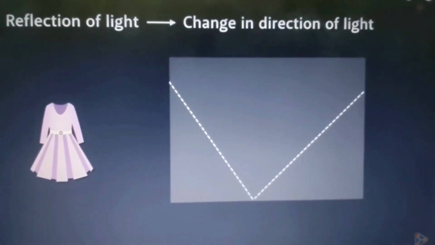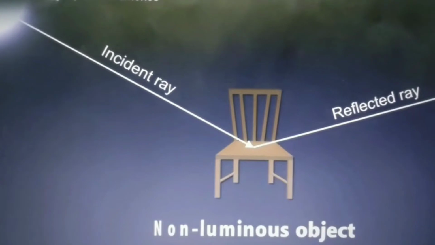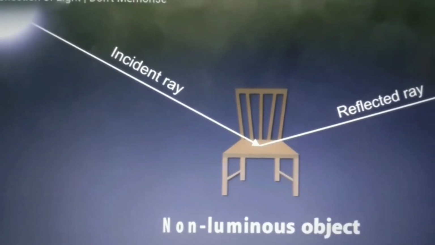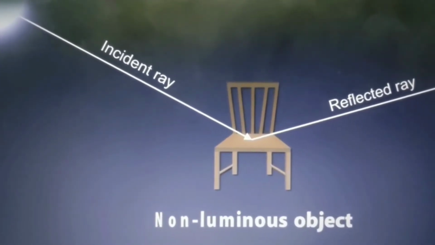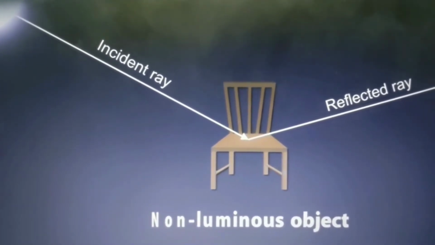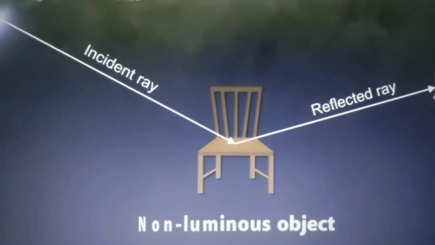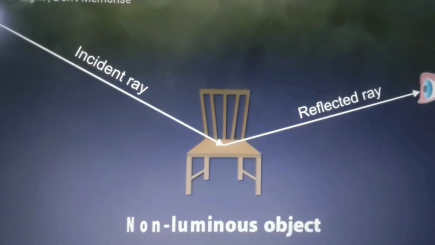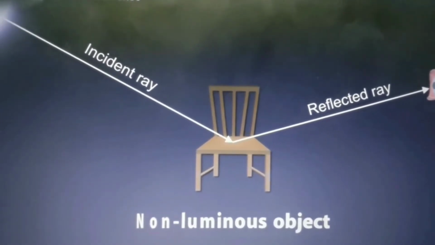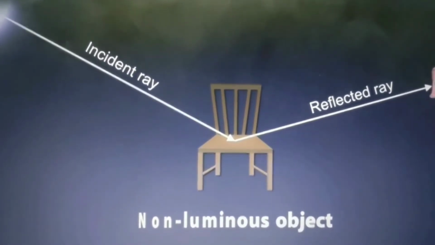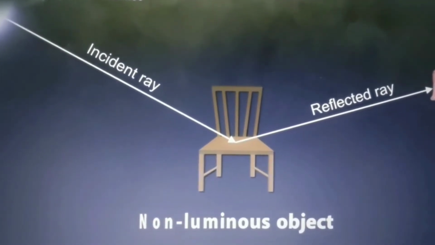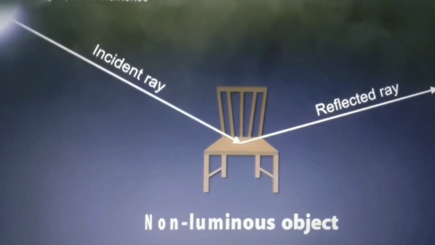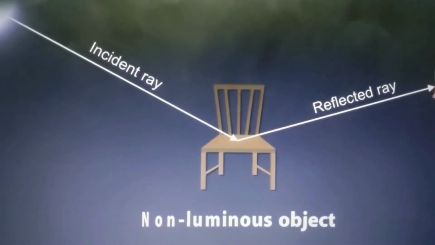So let's understand this process in detail. See students, when the light from the source, sun से light आए, it reaches, strikes an object, chair के साथ टकराई, and then it bounces back, and when this light reaches our eye, we are able to see the chair. So this is how we are able to see the non-luminous object, and this process is called reflection of light. The bouncing back of light is known as reflection of light.